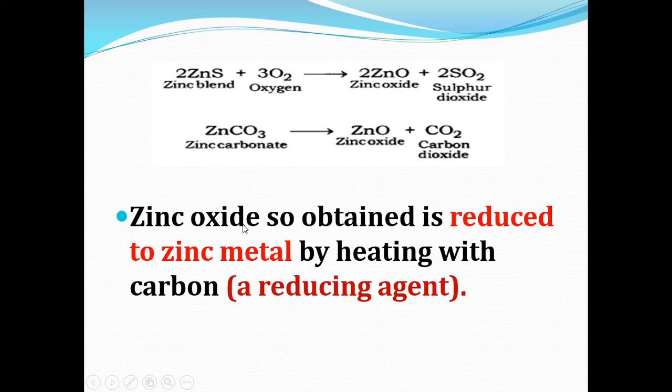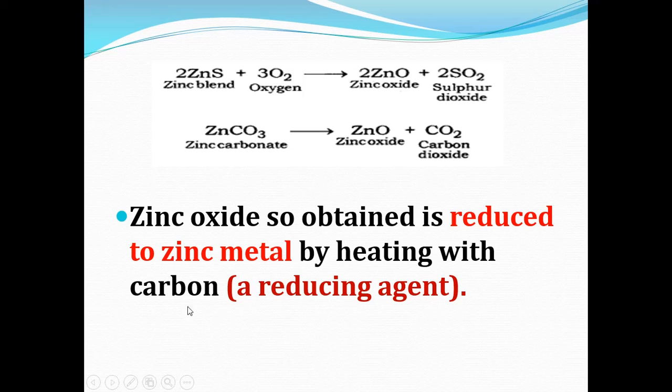The zinc oxide obtained is then reduced to zinc metal by heating with carbon. Once we get the metal oxide, zinc oxide, it can be reduced to zinc metal by heating with a reducing agent such as carbon.